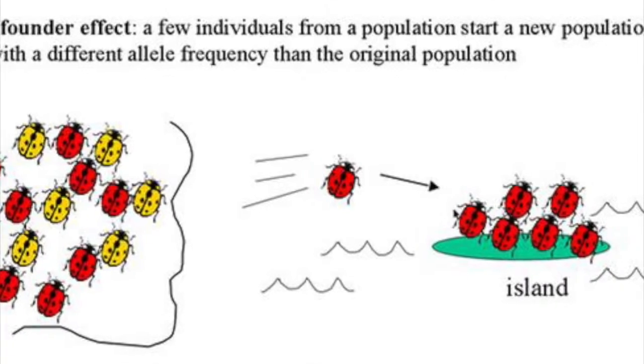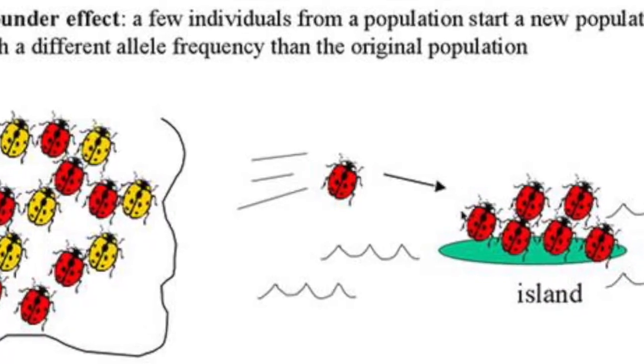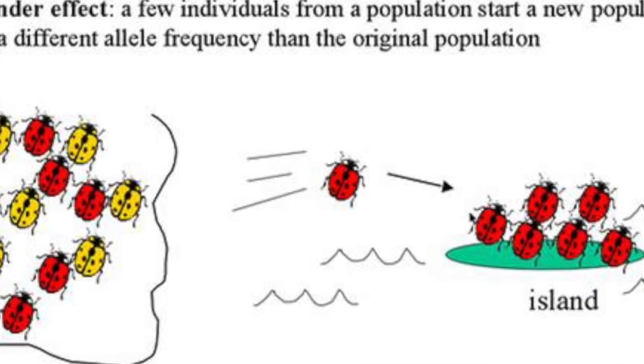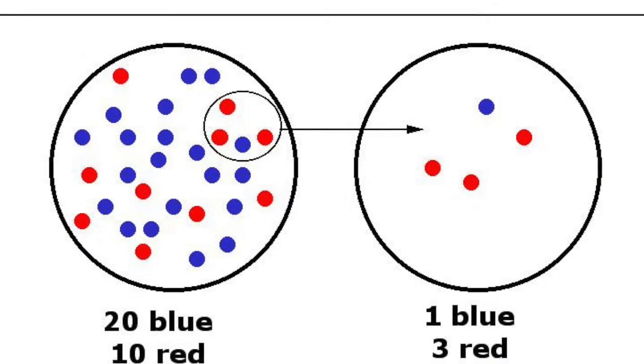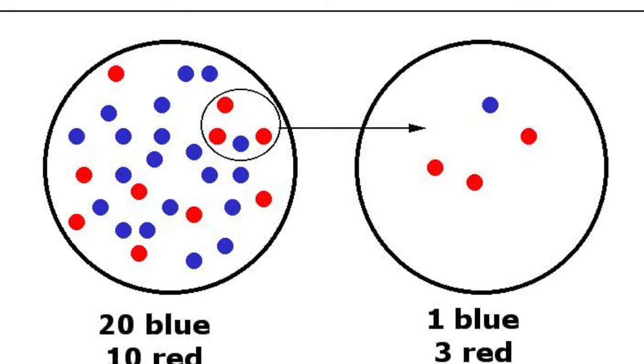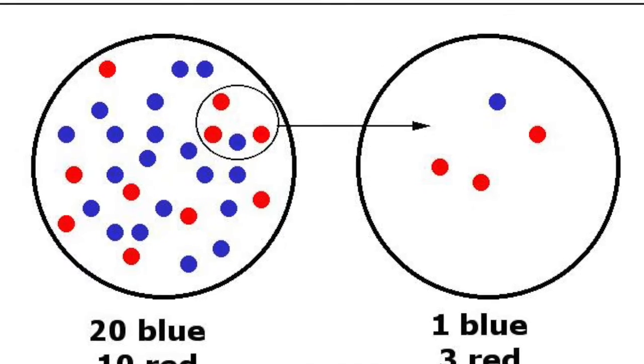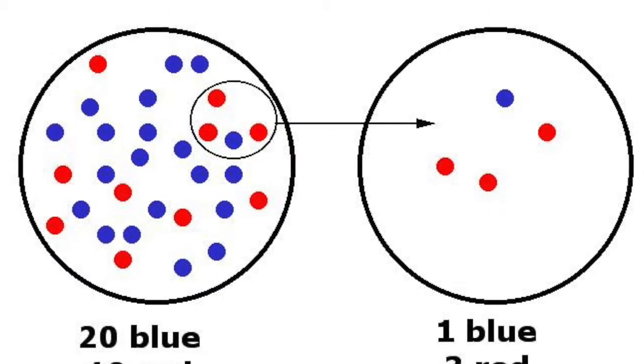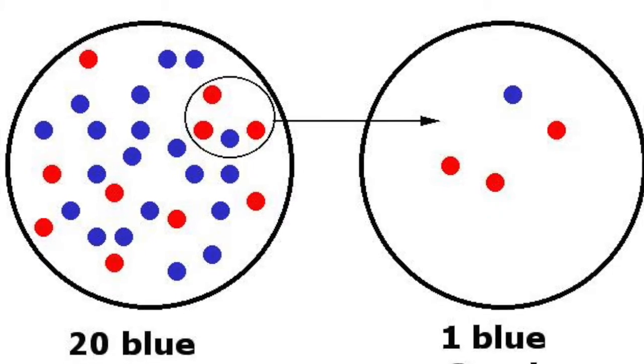The founder effect occurs when a small population establishes a new population with little to no gene flow from the original population. This new population becomes allopatrically isolated from its original group, reducing gene heterozygosity, which is a measure of population diversity.